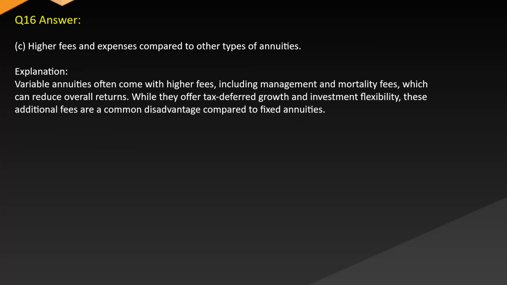Answer C. Higher fees and expenses compared to other types of annuities. Explanation: variable annuities often come with higher fees, including management and mortality fees, which can reduce overall returns. While they offer tax-deferred growth and investment flexibility, these additional fees are a common disadvantage compared to fixed annuities.